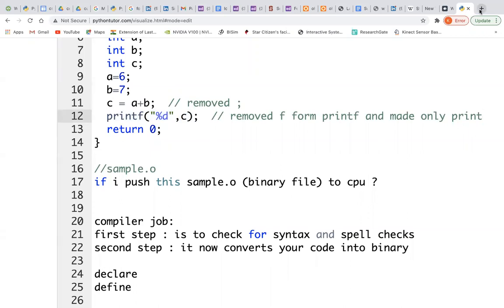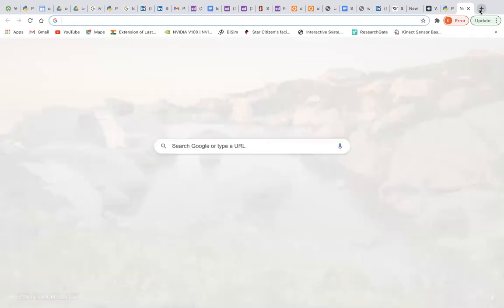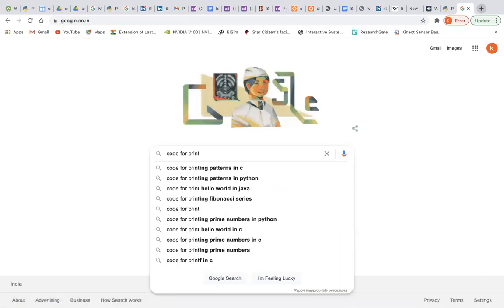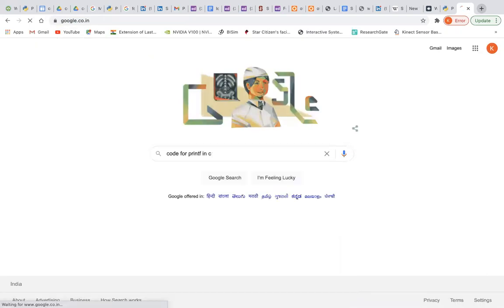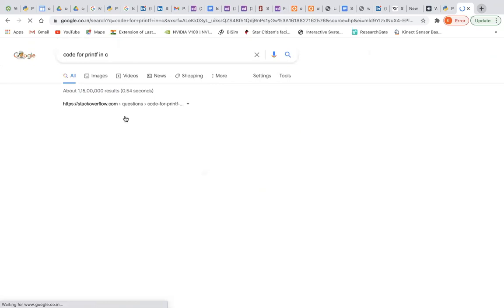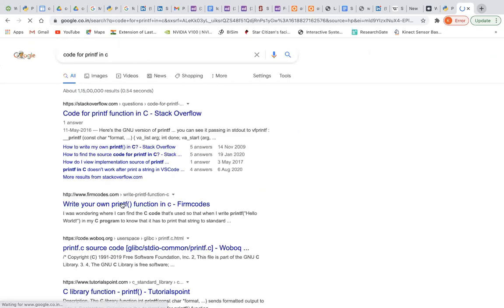Let us see if I can find something to show you how the printf function looks. Code for printf in C. Own printf function in C. Let us see.